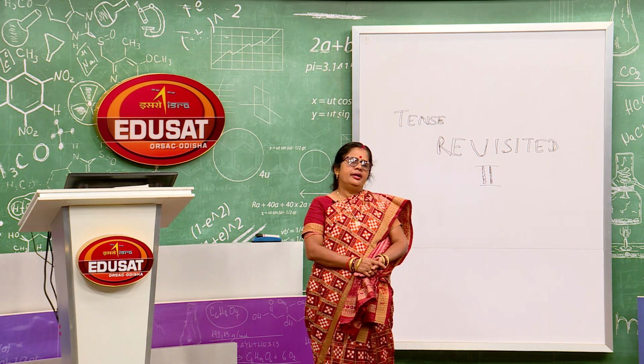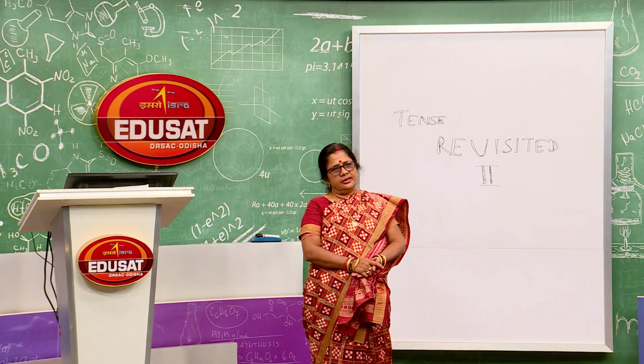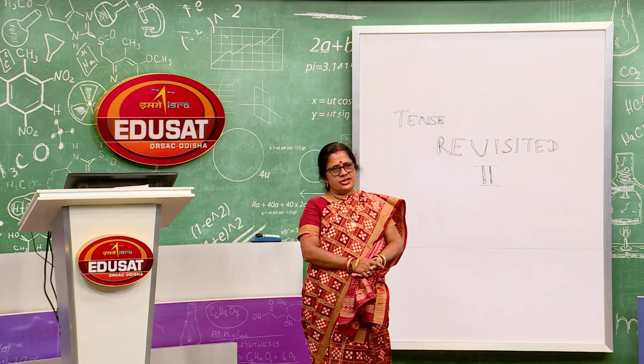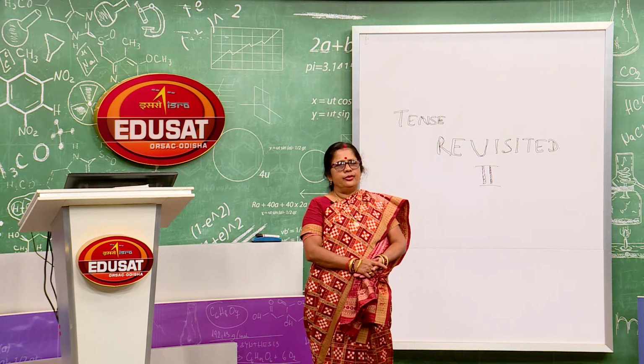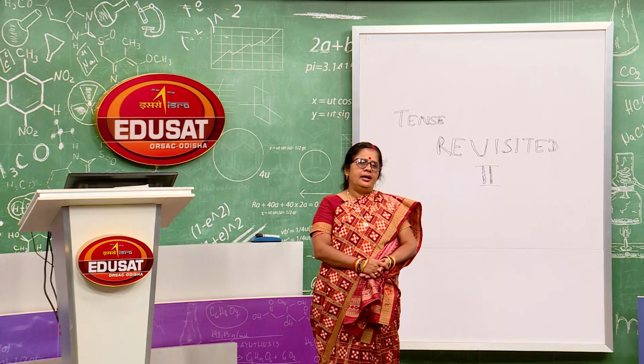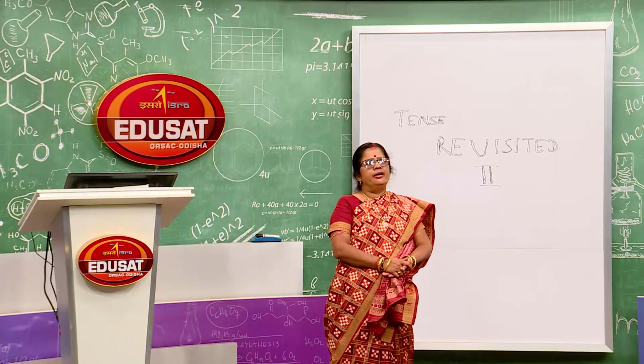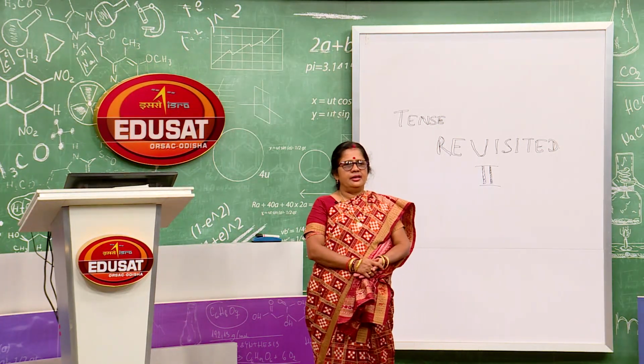Apart from the contexts, we have also discussed some other things, that is how we can use for and since for present perfect. Has been to, has been in, has been for present perfect.